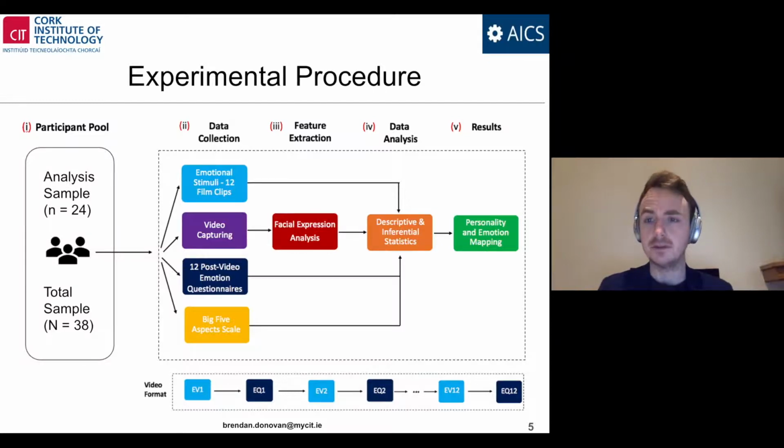Their facial expressions were then recorded and later analysed through an automatic emotive facial expression classifier. The data from this was then normalised and standardised to enable descriptive and inferential statistical analysis. We conducted a Pearson's r between the personality results with self-reported emotions and automatically classified emotions, and this resulted in a personality emotional state to personality trait mapping for both modalities.